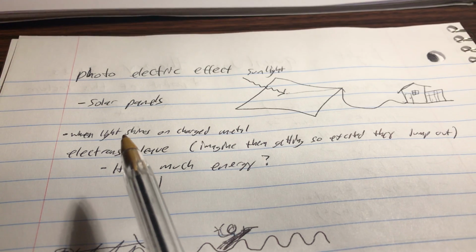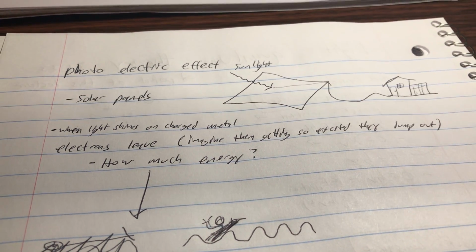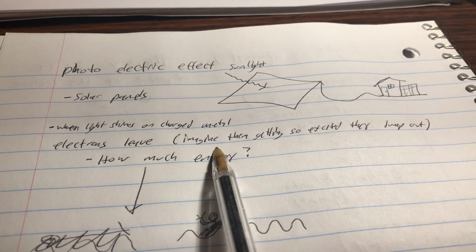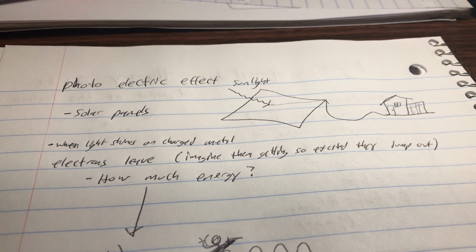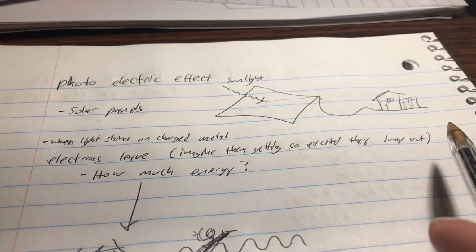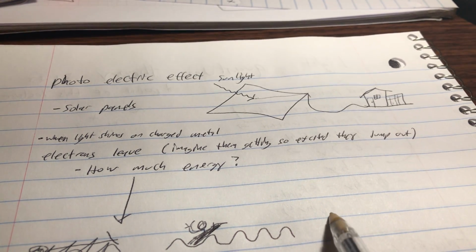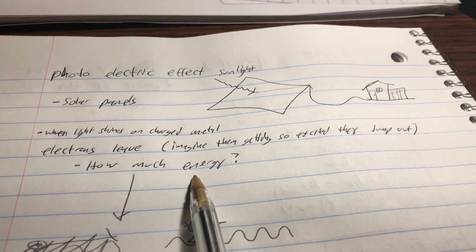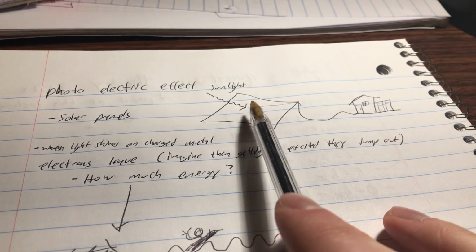So it's when a light is shined on charged metal that an electron will leave. So you kind of imagine the electron getting super, super excited that it just jumps out. It just jumps out and leaves the atom and then travels along conductors. So the question is, how much energy does it take to take an electron off?